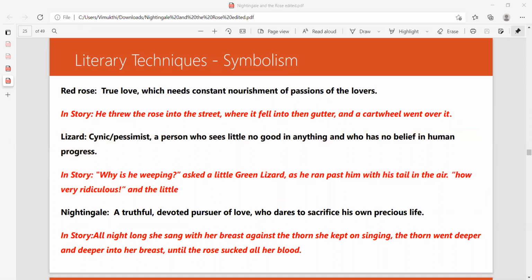Then we have Nightingale, a truthful, devoted pursuer of love, who dares to sacrifice his own precious life for the betterment of love. Nightingale can be taken as a symbol of true love. I have given an example for that as well. All night long, she sang with her breast against the thorn. She kept on singing. The thorn went deeper and deeper into her breast. We can see the sacrifice done by the Nightingale to keep love.